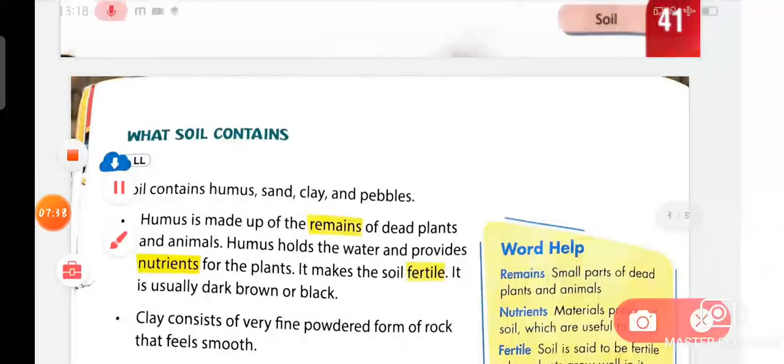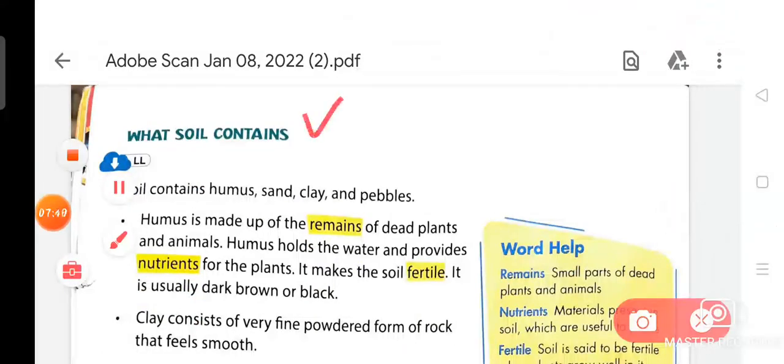Now we are going to discuss the second topic from your chapter, that is, what soil contains. Soil contains humus, sand, clay and pebbles.